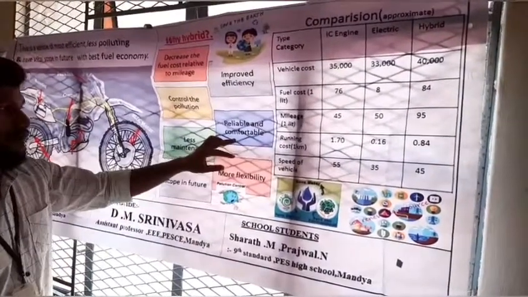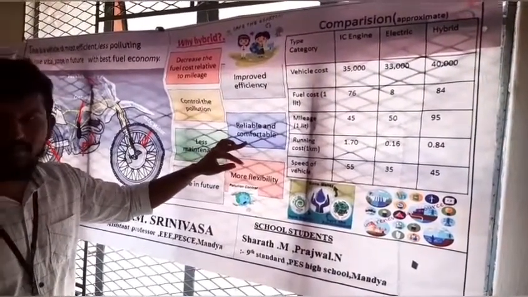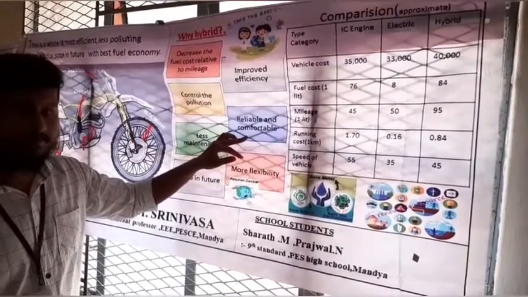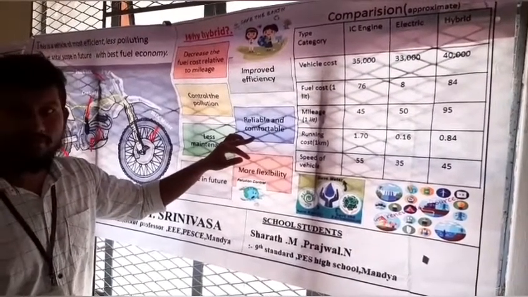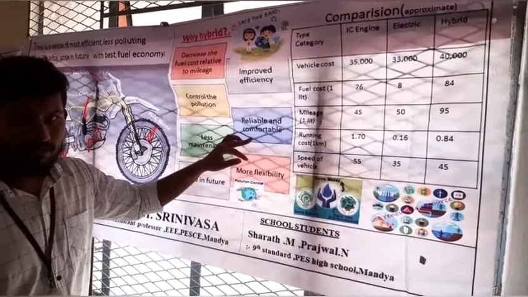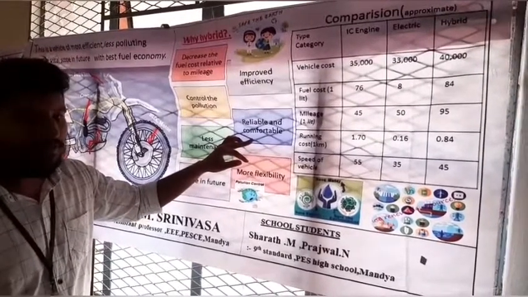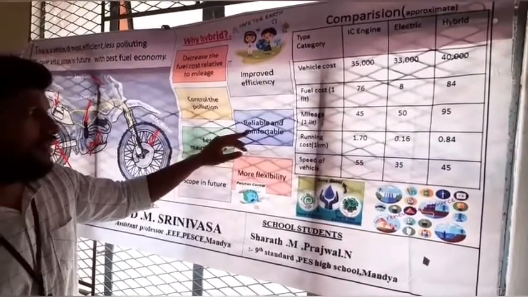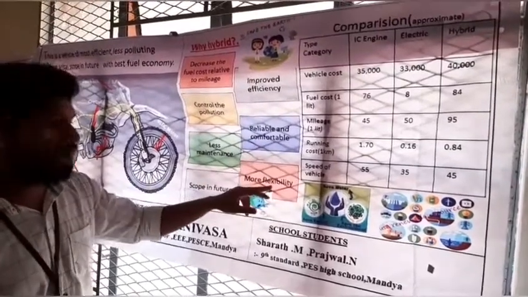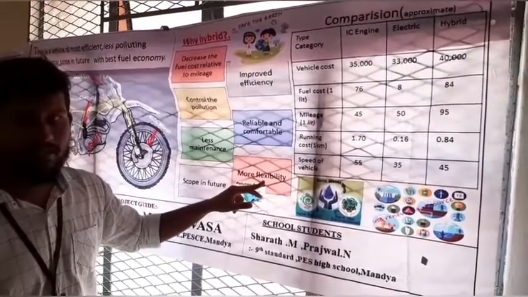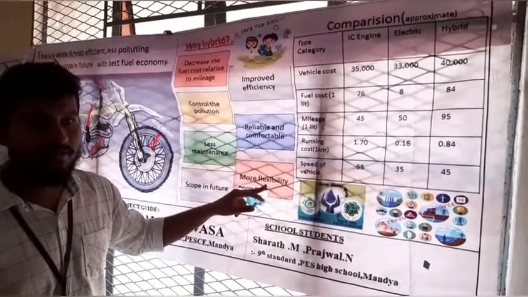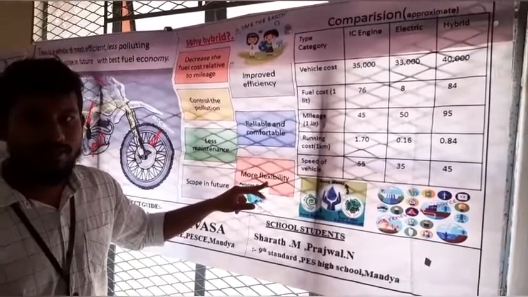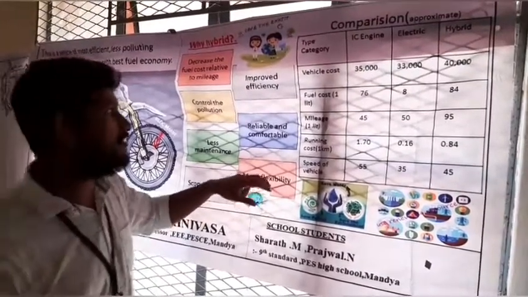Reliability and comfort: if you drive in city limits, the driving speed is less, and then you switch from the electric vehicle to the engine mode. So speed has been increased and torque has been improved, so that it improves the reliability and comfort. Next up is more flexibility. We have a switch to transform from electric mode to IC engine mode. It gives the best flexibility.